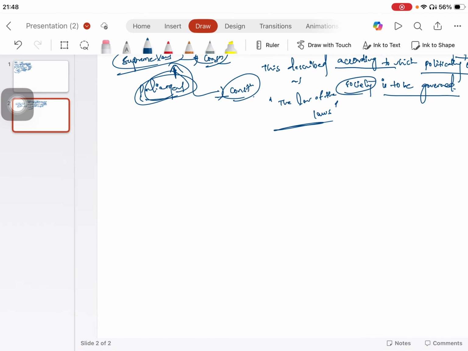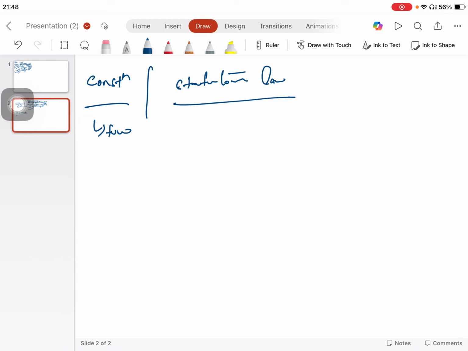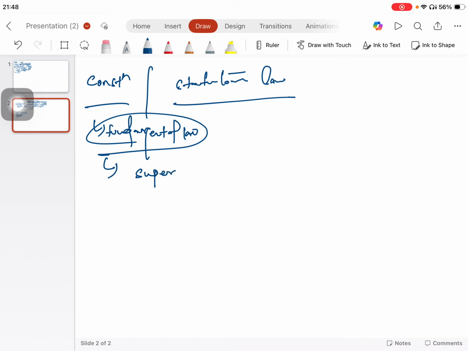Now let's see some differences between the Constitution and statutory laws. Point number one: the Constitution is fundamental law. Due to this fundamental character or nature, it enjoys a superior position.